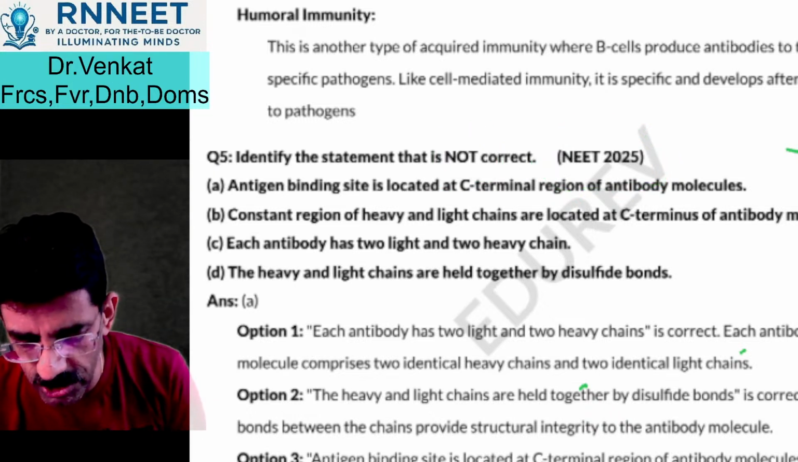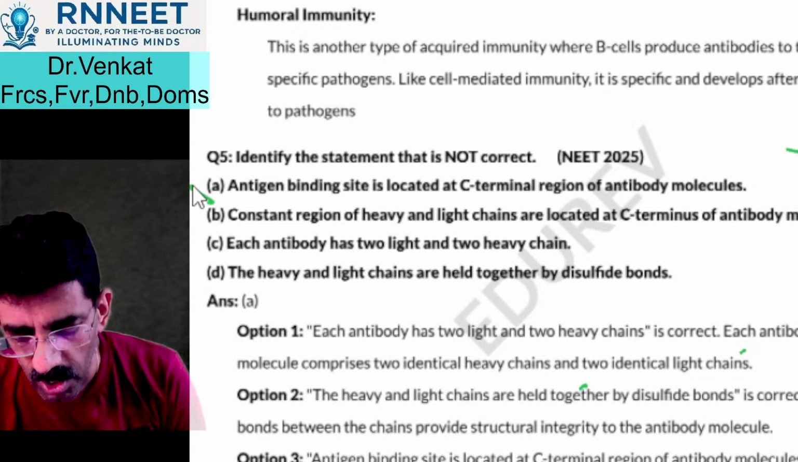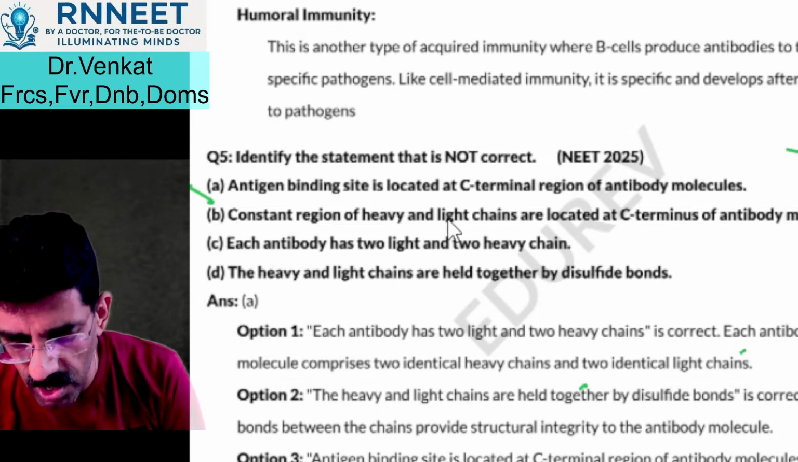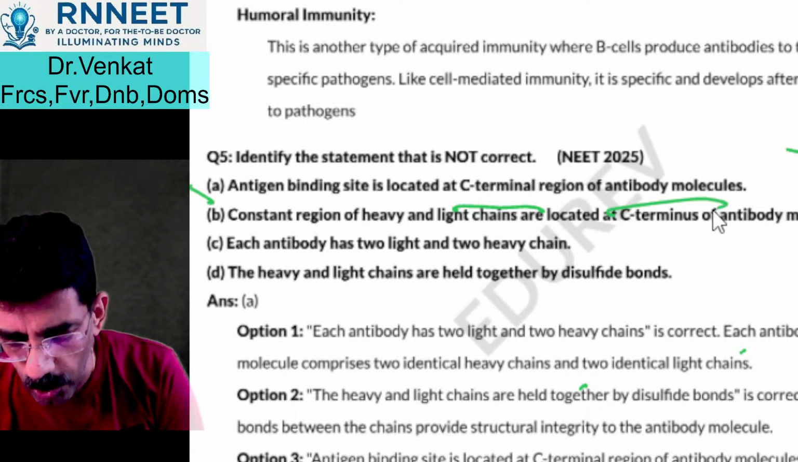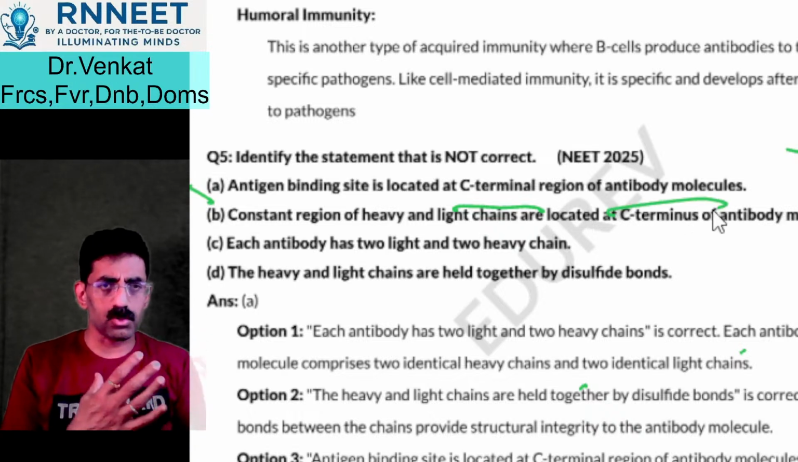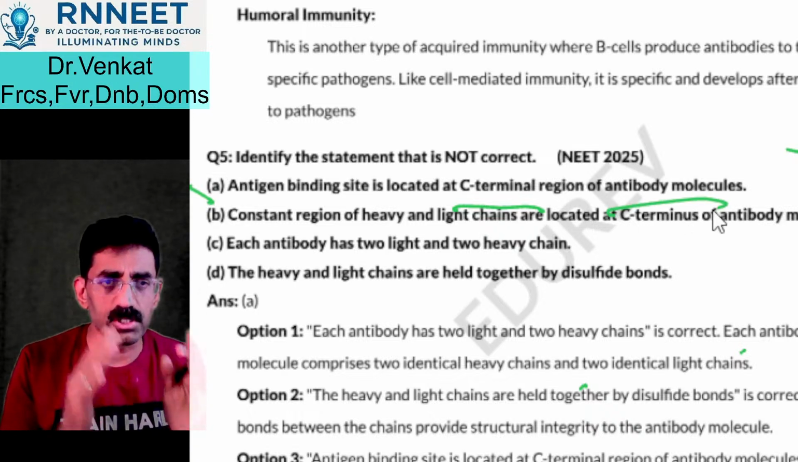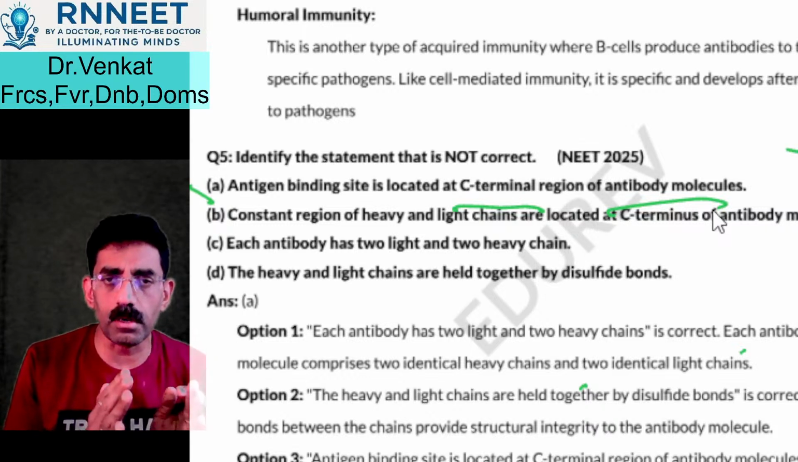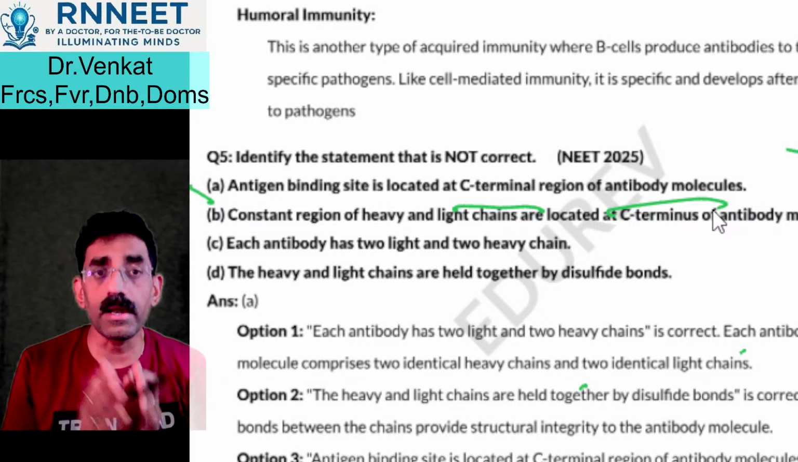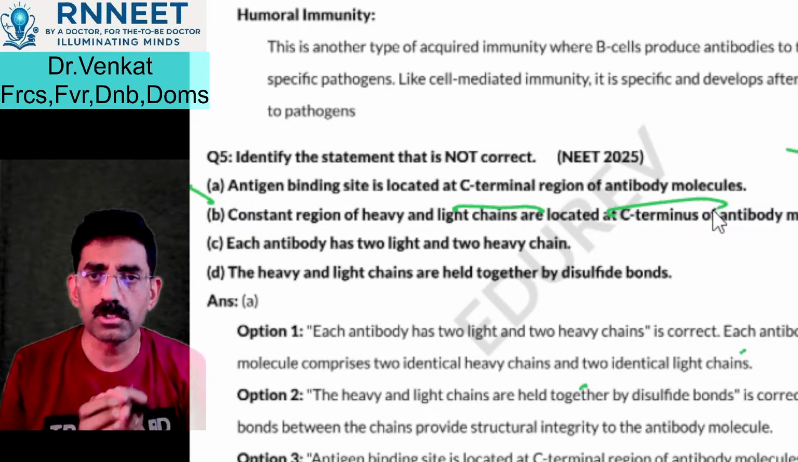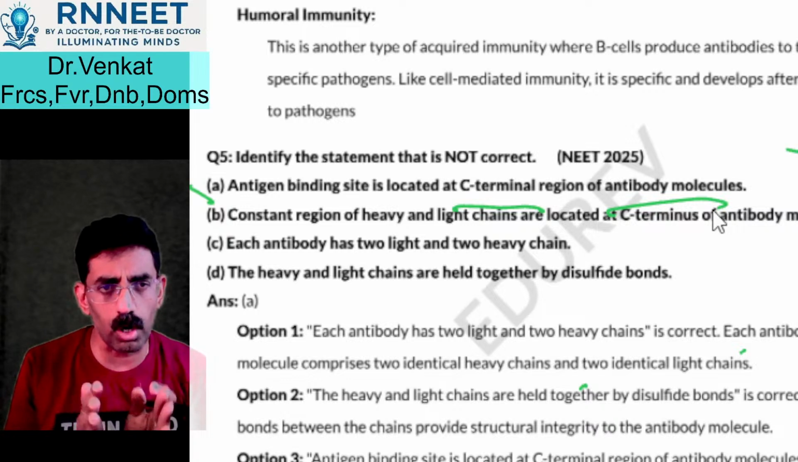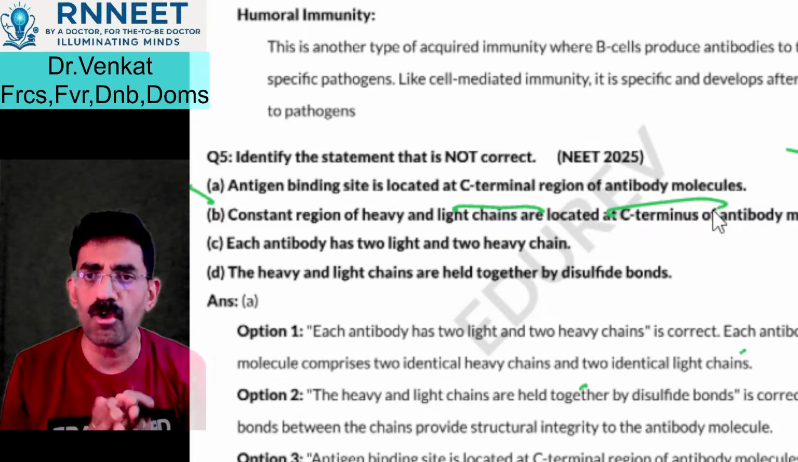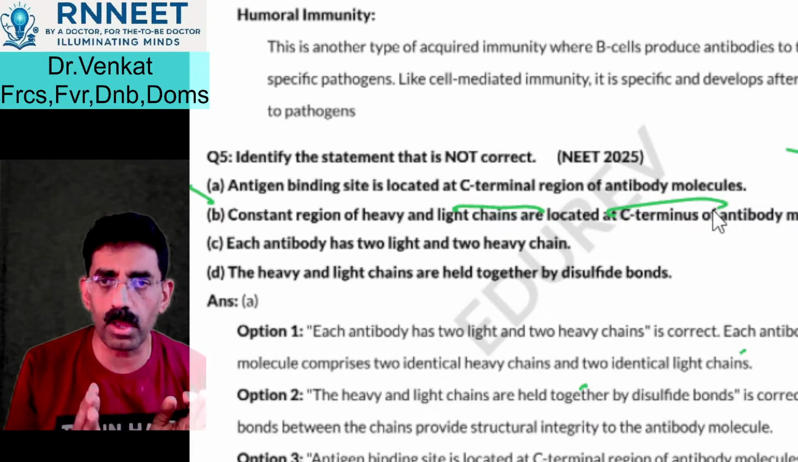Okay, where is the antigen binding site located? Is it located at the C terminal? You know it is located at one of the terminals. If you remember the antibody structure, you will come to know whether it is at the C terminal or at the N terminal. Each antibody has got the light chain as well as the heavy chain.